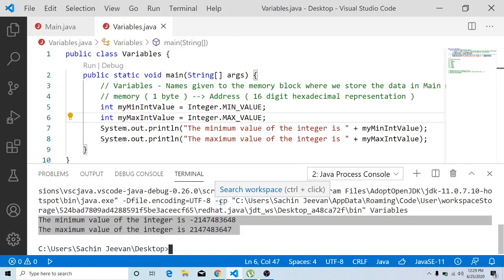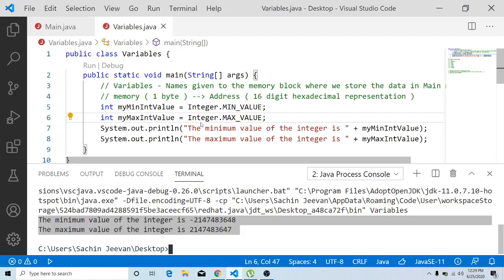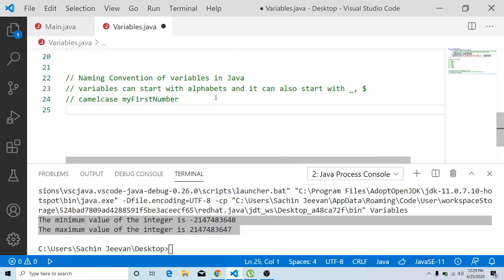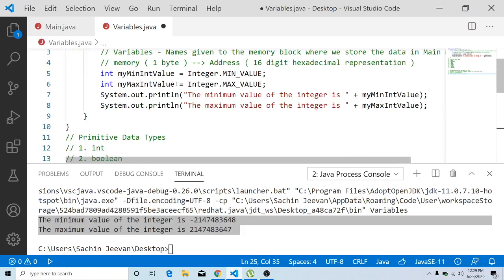So the total memory allocated for an integer variable is going to be 4 bytes. Whereas 1 byte is equal to 8 bits, so 4 bytes is equal to 32 bits. Now you have taken the integer data type and understood the minimum value and the maximum value of the integer data type in Java programming.